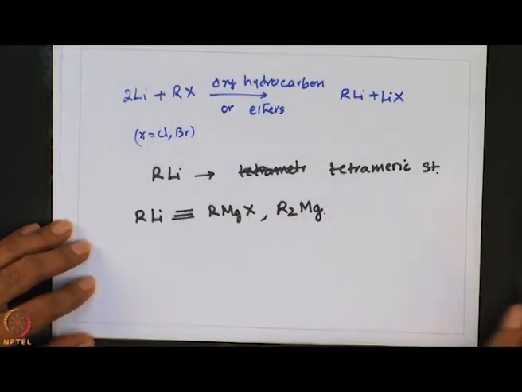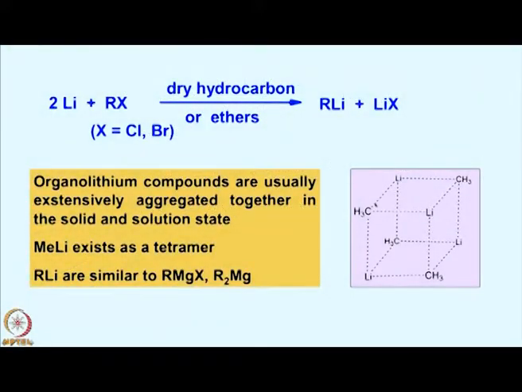So, this is how the methyl lithium structure looks. You can see here it has a cubane structure where alternate corners are occupied by lithium and methyl groups, and essentially 2 electron 4 centered bonds are there. This can also be explained using valence bond theory through the hybridization concept as well as molecular orbital theory.